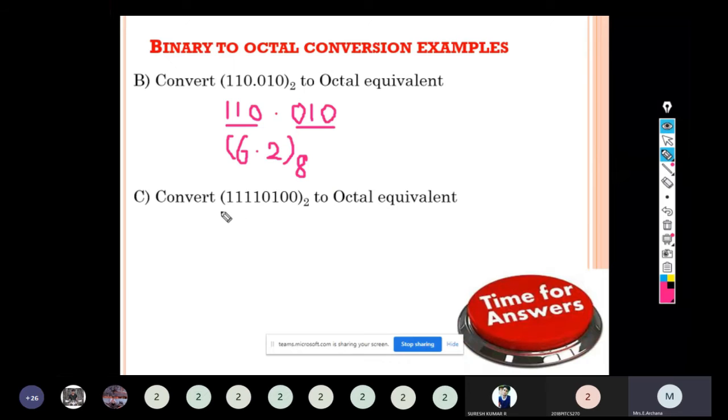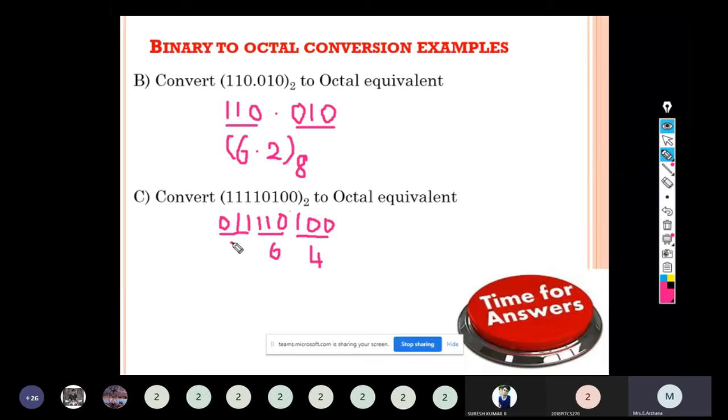The next problem, convert 4 ones 0100. It consists of only the integer part, so we have to start grouping from LSB. First, these 3 will be grouped. Next, these 3 will be grouped. Here we are having only 2 bits, so we can add one more bit 0 here, so it will be a group of 3 bits. 100 will have the value 4. 110 will have the octal value 6.